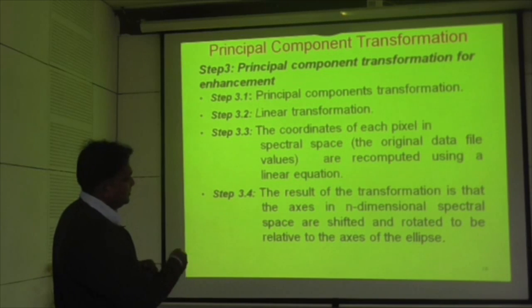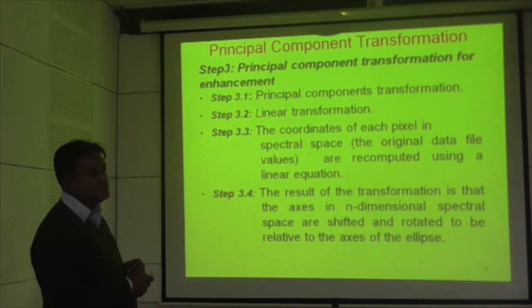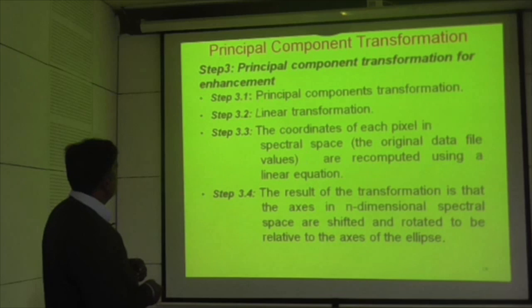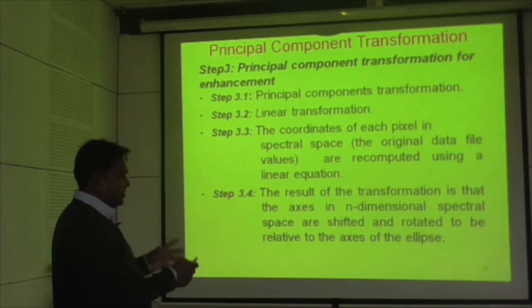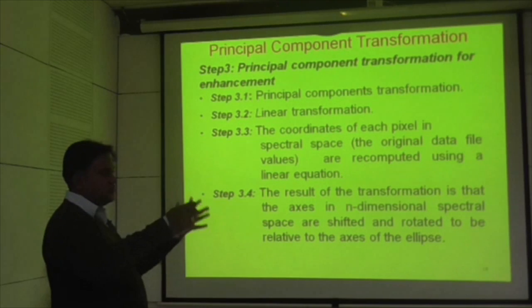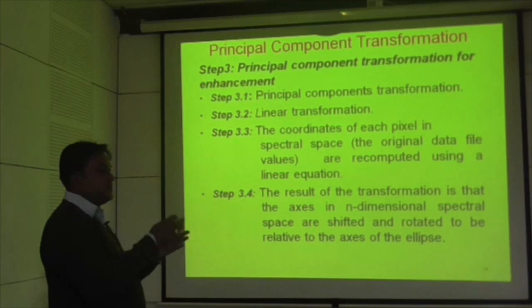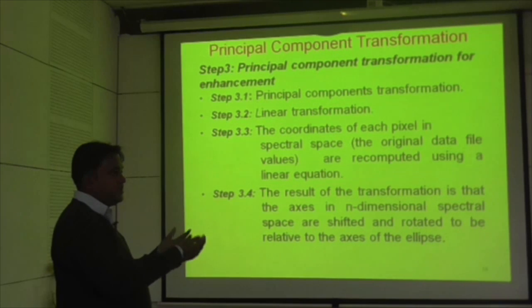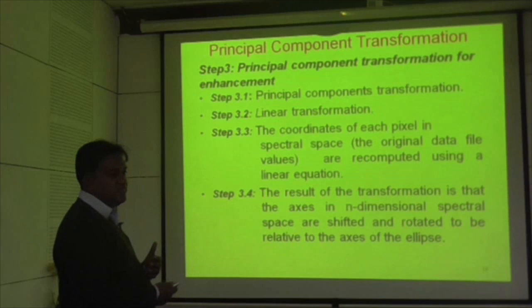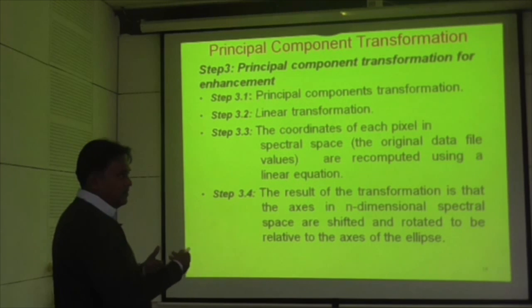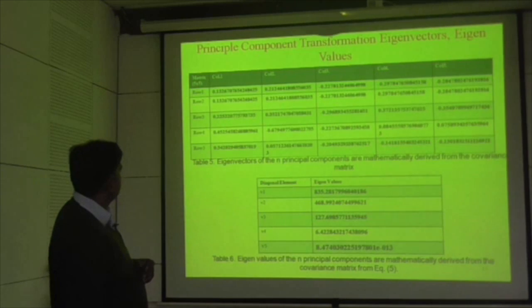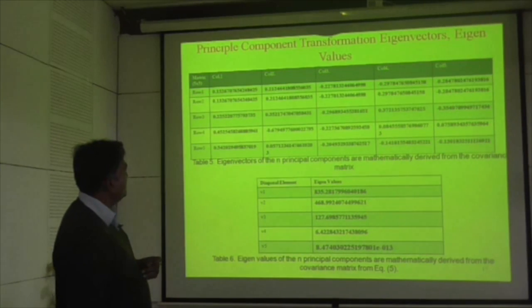While doing the stretching, we have used decorrelation stretching. Internally, a principal component transformation is done, in which we calculate the number of best principal components. Out of the three bands, we get the first principal component and second component, and the first component gives the image which reflects the complete brightness features. These are then input to the classification simulation algorithm. These are the principal components, calculated using eigenvalues and eigenvectors.